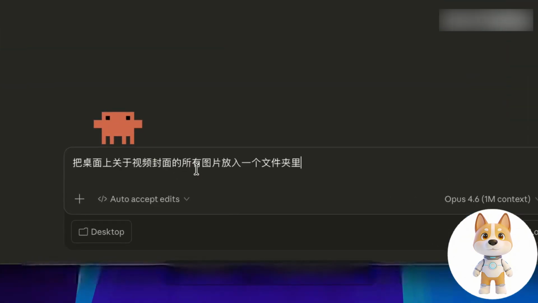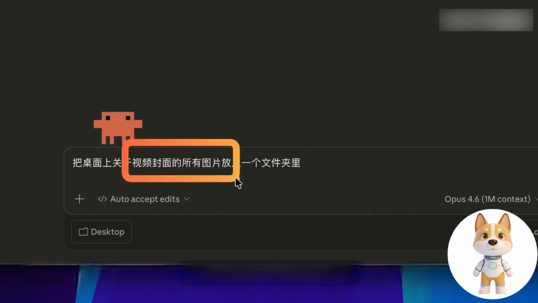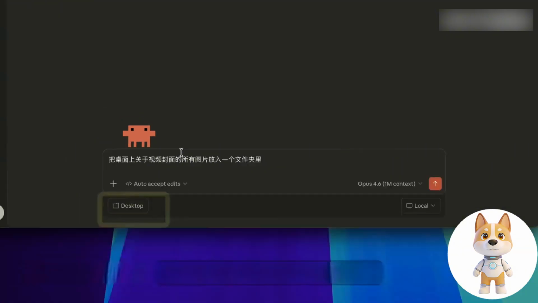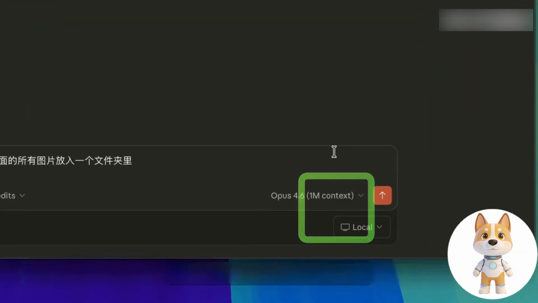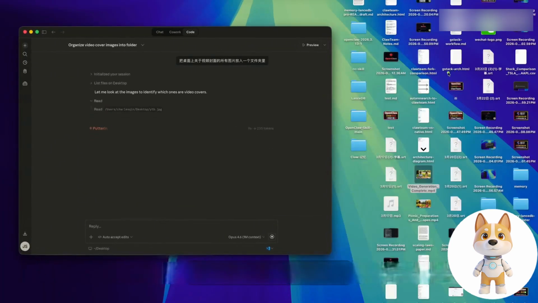Below I enter the simplest task to test it. I ask it to put the video cover images on my desktop all into one folder. For the location, I select my desktop. For the model here I chose Opus 4.6, whose context length reaches 1 million. Then we hit send. You can see that I have a lot of